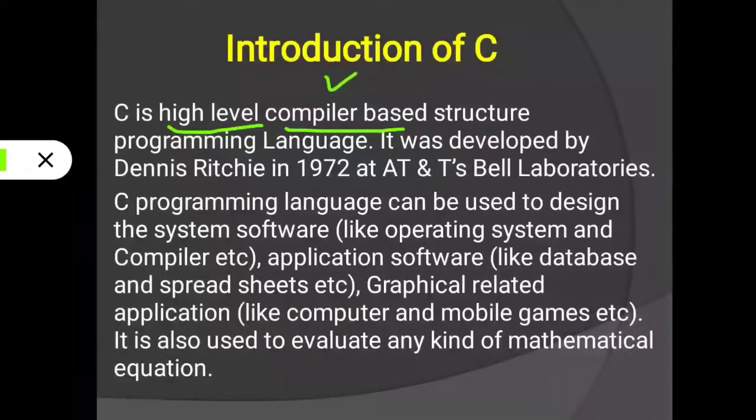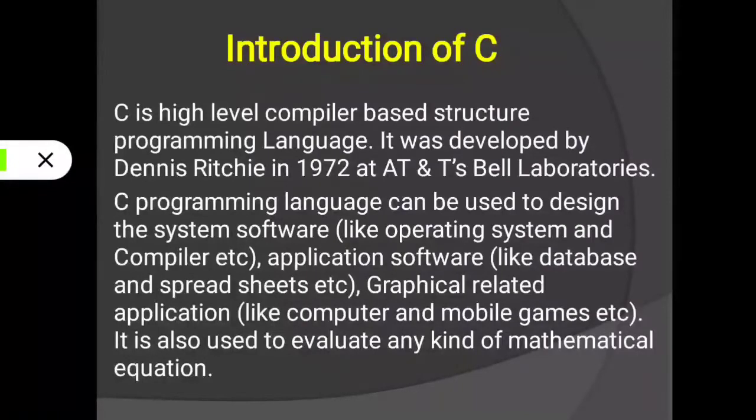Then understood, C is a high level compiler-based structure programming language. It was developed by Dennis Ritchie in 1972 at AT&T Bell Laboratory, which is present in USA. Dennis Ritchie is the father of C language. C programming language can be used to design system software like operating system, compiler, interpreter, etc.